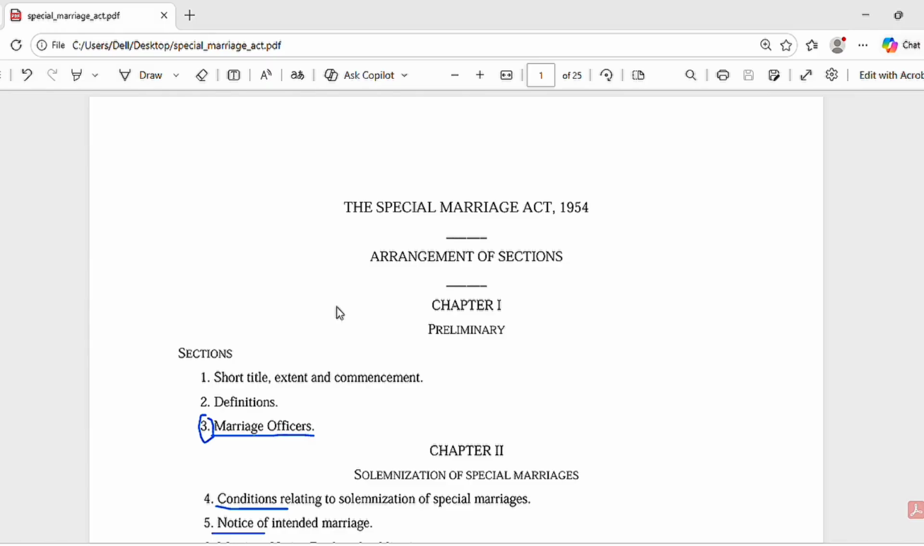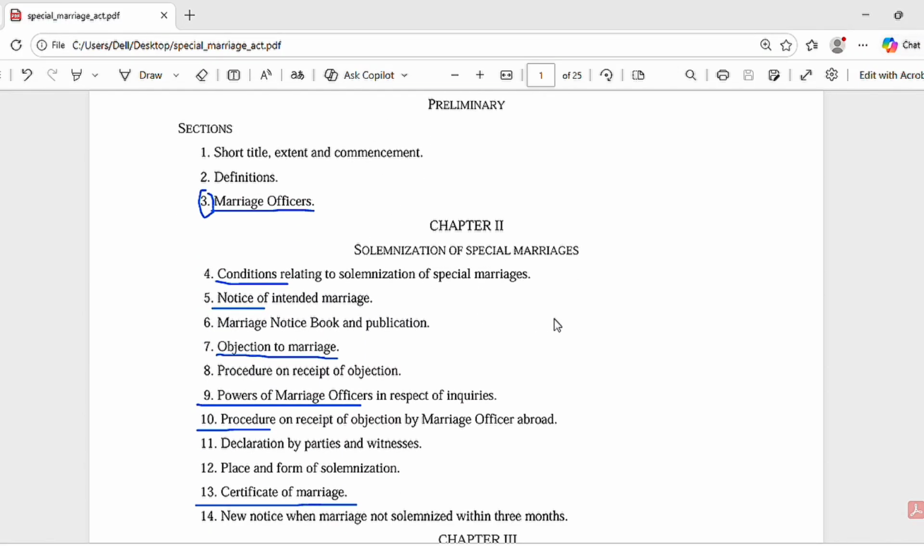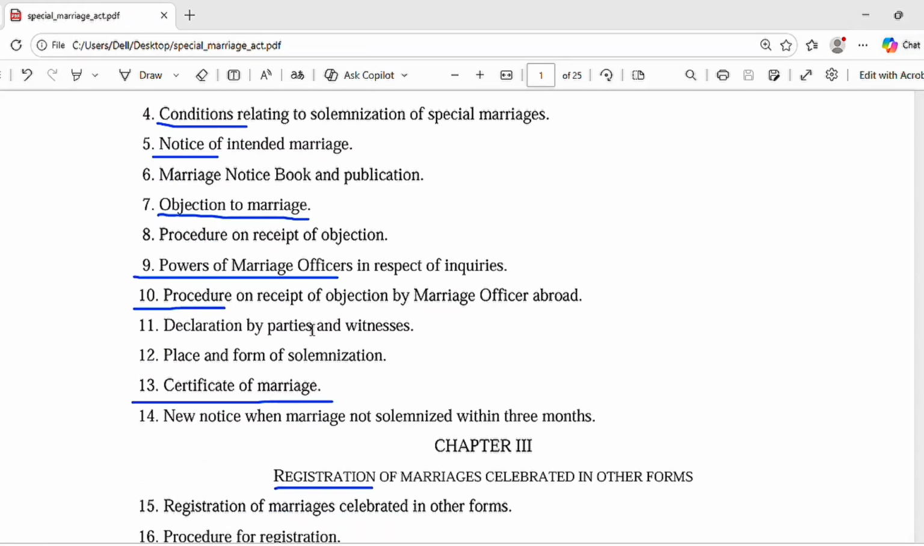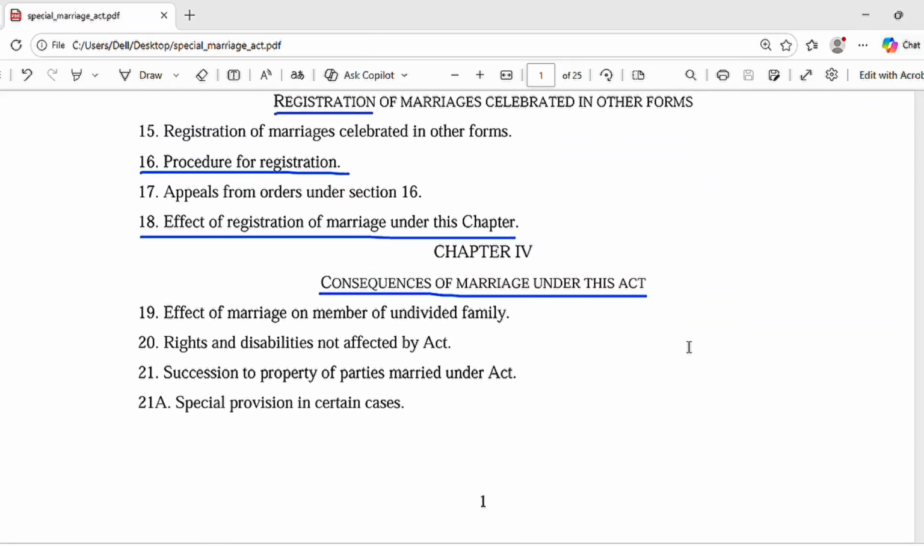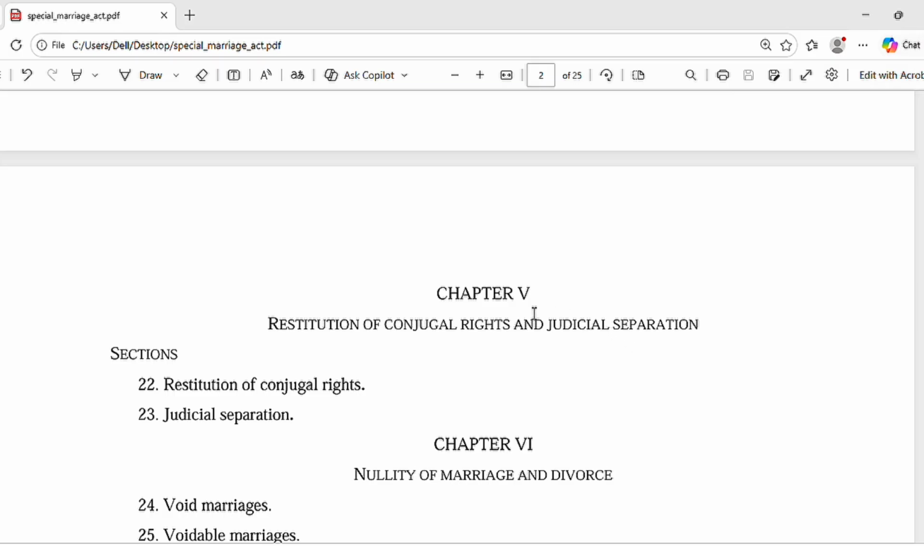Here we shall read in chapter 1 the marriage officers, in chapter 2 the solemnization of special marriages. Here we shall read the condition, notice, objection to marriage, power of marriage officers, procedure, etc. And thereafter in chapter 3 we shall read the registration of marriages celebrated in other forms. In chapter 4 we shall read the consequences of marriage under this Act. And again there are chapters 5, 6, 7, 8. They are similar to the Hindu Marriage Act, and some points we shall discuss from the miscellaneous one also.